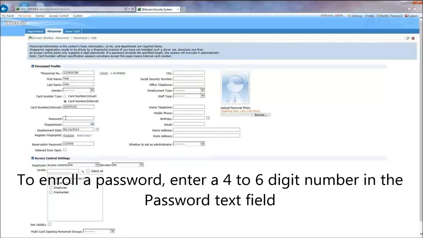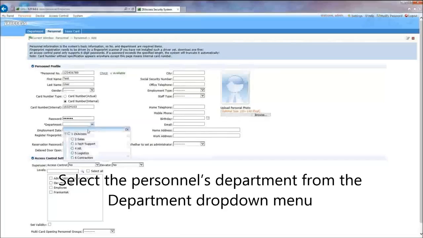To enroll a password, enter a 4 to 6 digit number in the password text field. Select the Personnel's department from the Department drop-down menu.